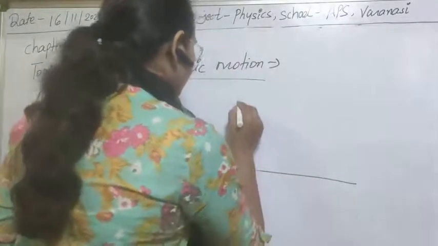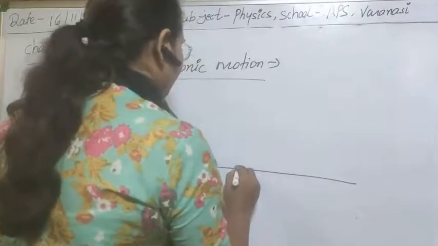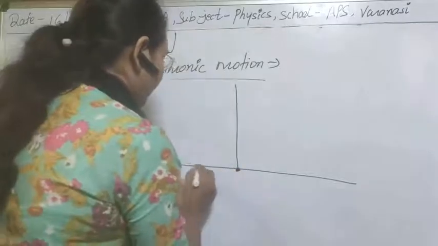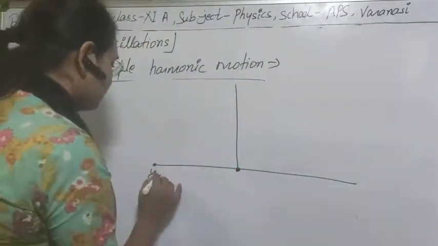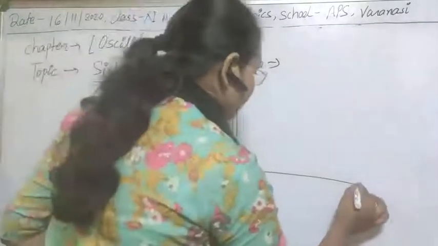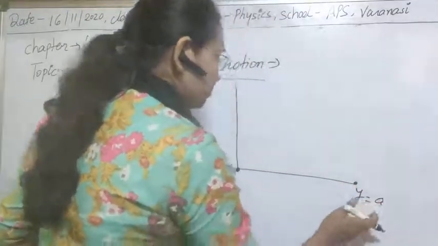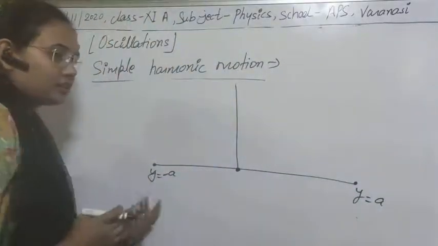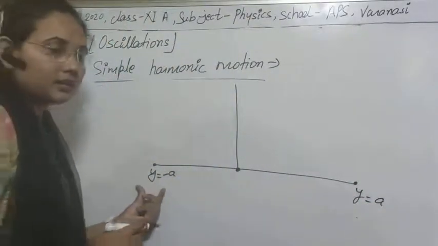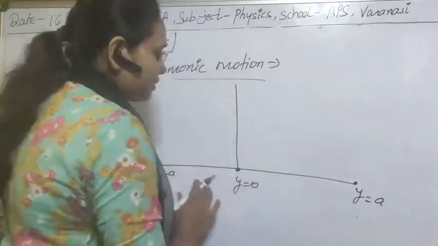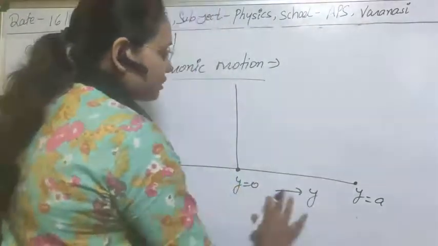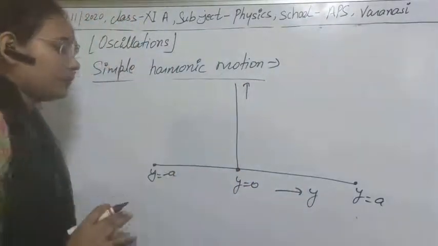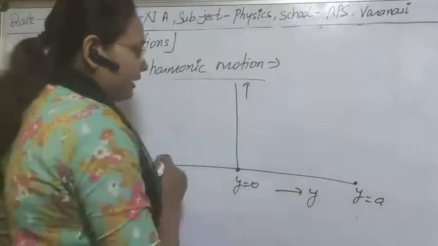Suppose this is the mean position here. In the graph, this is the mean position, this is y equal to minus a, and this is y equal to a. Clear? So the maximum possible displacement in the x direction is y equal to a, and on the other side it is y equal to minus a. And this is the y equal to 0 position. So if we take displacement on this axis and energy on this axis, we can plot the graph for potential and kinetic energy at the same time.